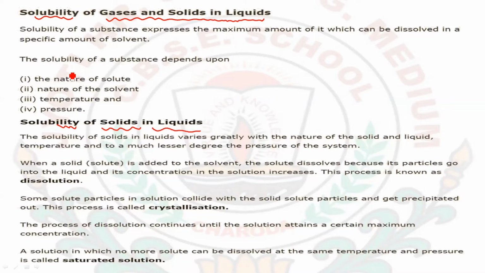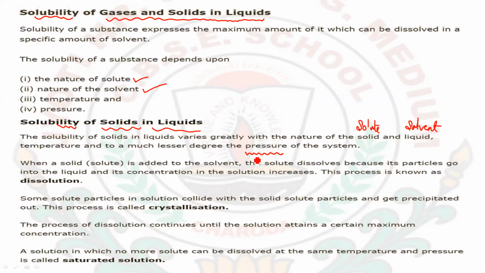As I have told you, the main factors affecting solubility are the nature of the solute, nature of the solvent, temperature, and pressure. Here the solute is the solid and the solvent is the liquid, so both natures affect the solubility of the solution. Next, the temperature also, and to a much lesser degree, the pressure of the system.